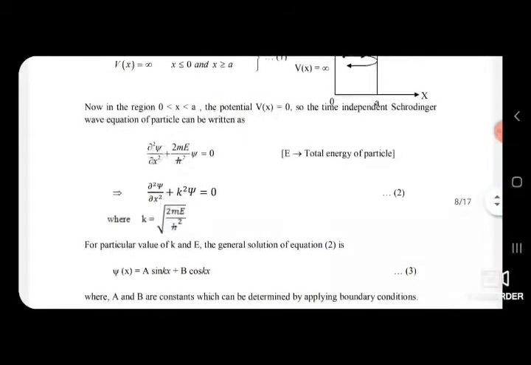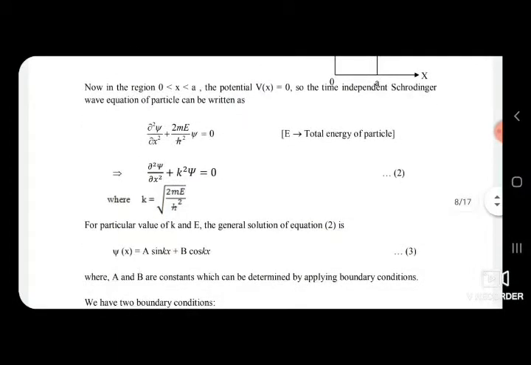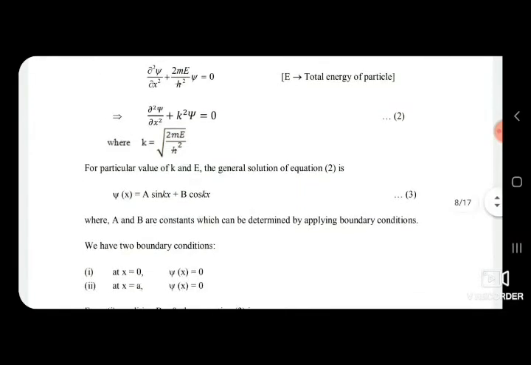It can be written as del squared psi upon del x squared plus k squared psi equal to 0, equation number 2, where the constant k is the square root of 2mE upon h-bar squared. To solve equation 2, let me consider the solution psi(x) equal to A sin kx plus B cos kx, where A and B are constants which can be determined by applying boundary conditions.